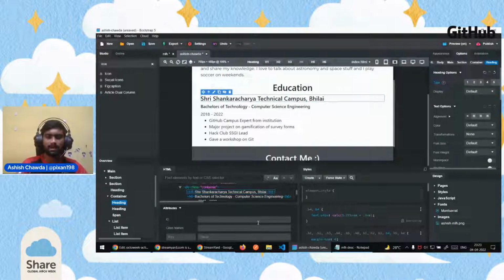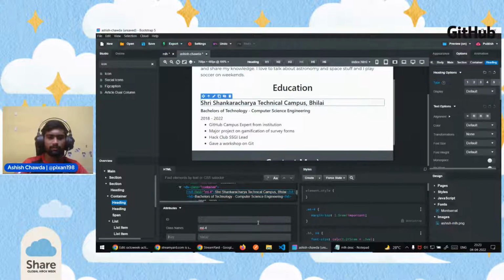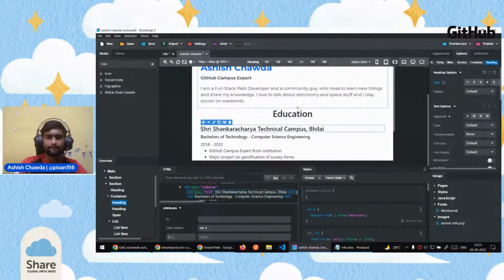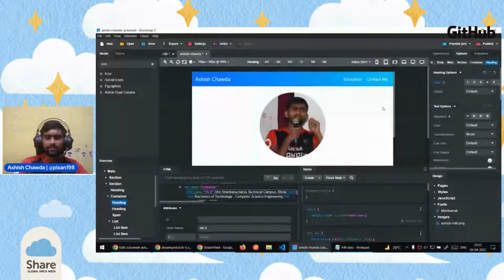So we will add mt-4. It will add a margin top of 4 units here. It creates a basic distinction between the education heading and our actual content so that it is more easily visible. And I think the rest all looks good.